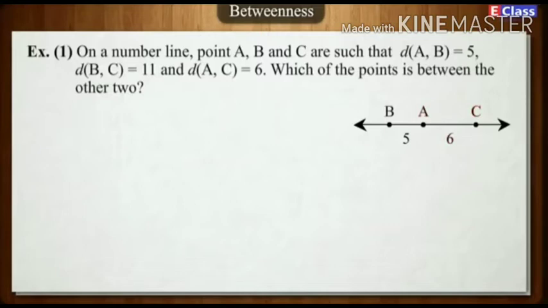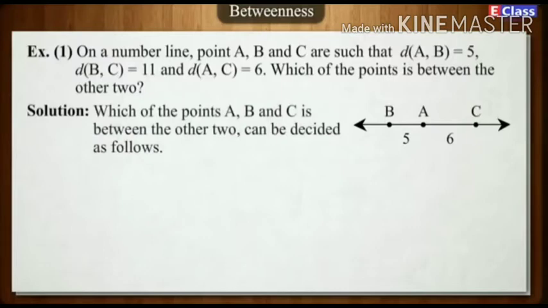Which of the points is between the other two? Solution. Which of the points A, B and C is between the other two can be decided as follows. BC = 11. Let us mark this equation as 1.